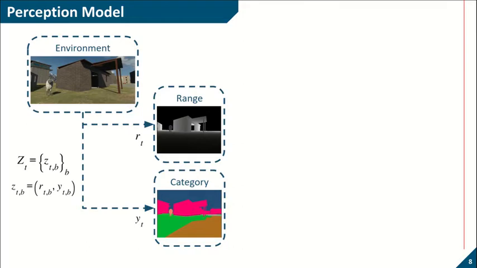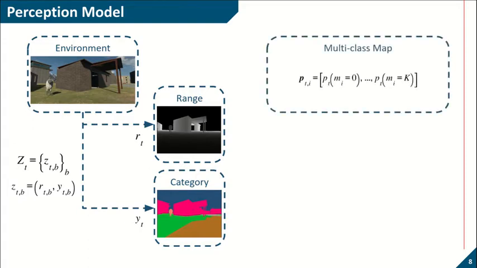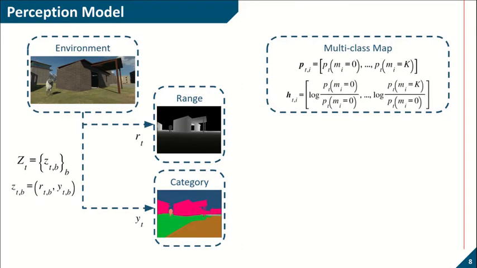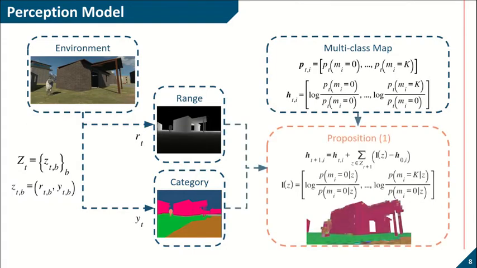Next, let pti be a categorical distribution representing the multi-class probability for each map cell, where the class 0 is always reserved for the free space and capital K is the number of object classes. Equivalently, one can express the multi-class probability using a generalized log-odds ratio vector as hti. We show that under map cell independence assumption, one can derive this Bayesian recursive map update rule, which can be considered as the semantic generalization of the log-odds occupancy mapping. Here, lz is a multi-class inverse observation model, which effectively encodes the information coming from the new observation that needs to be integrated to the current semantic map distribution.